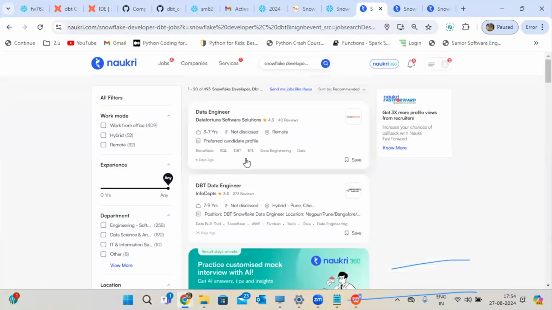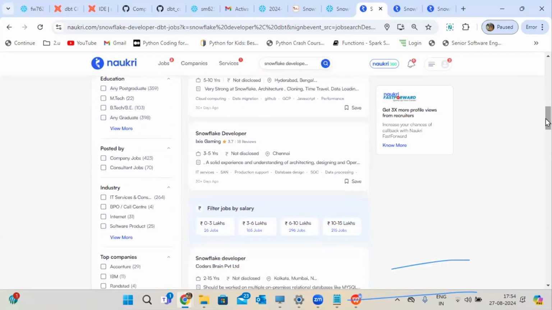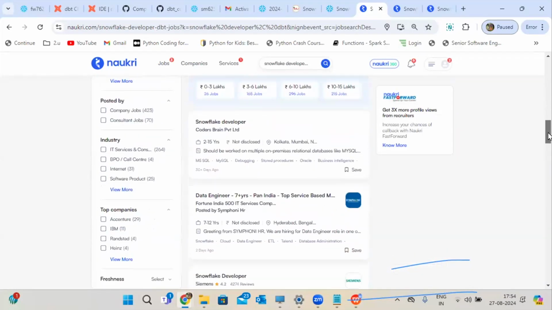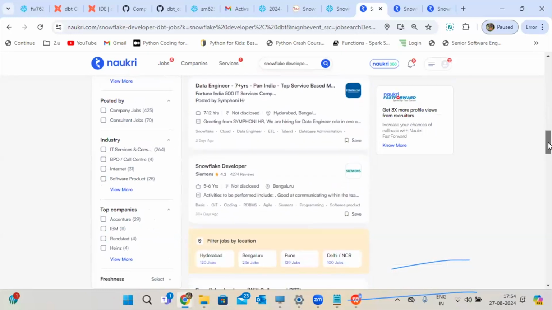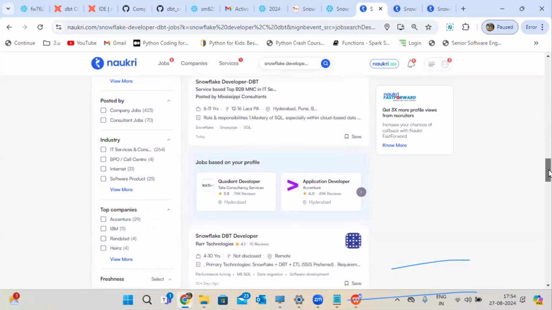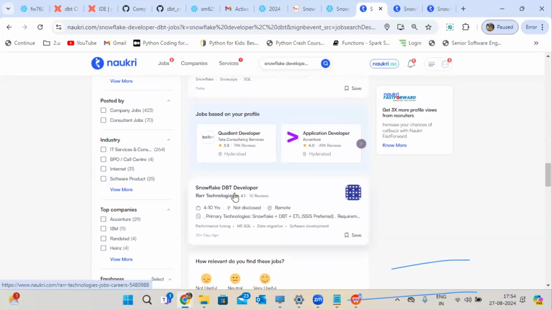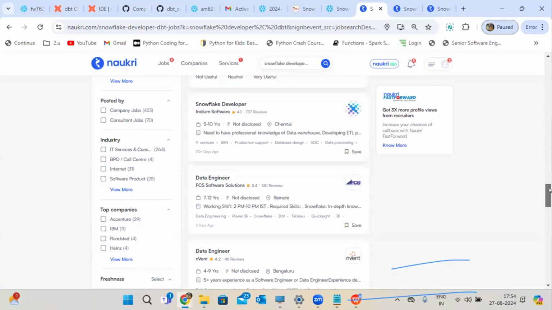Additionally, on top of that, see, DBT combination. Again, only single DBT, single Snowflake. You can go for pure Snowflake developer. Even TCS is looking, and they are even accepting a 3 months notice period. I got calls actually. So you can go with DBT also. Pure Snowflake developer, or Snowflake DBT developer. You can see remote opportunities. This is okay. All this you can find in Naukri itself. This is the proof. Yes, Snowflake has a lot of opportunity.